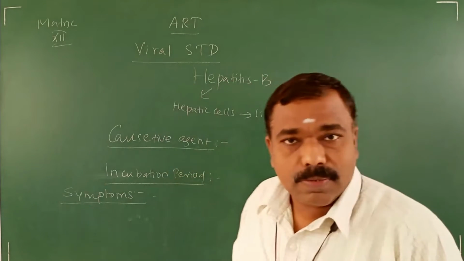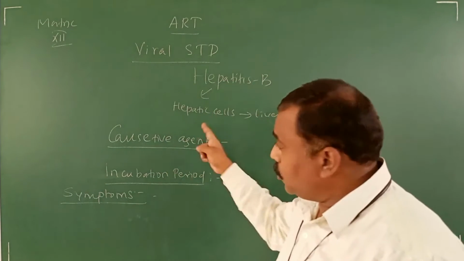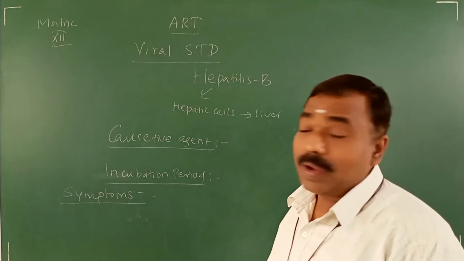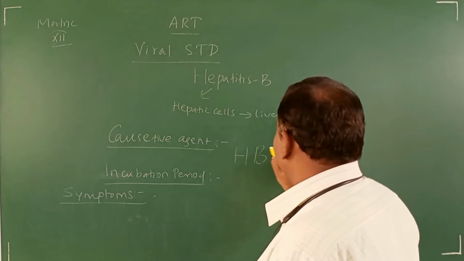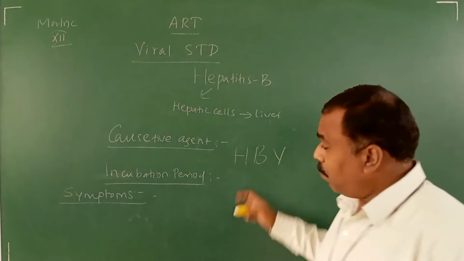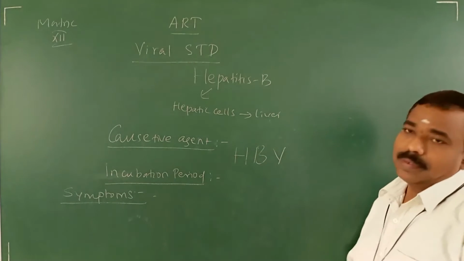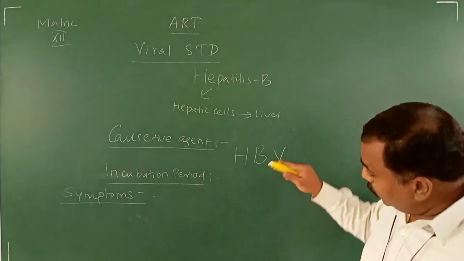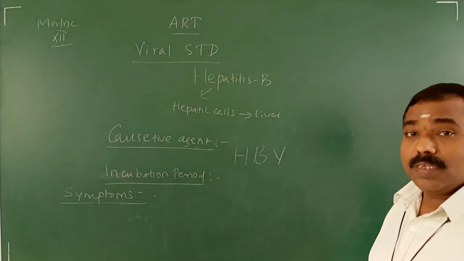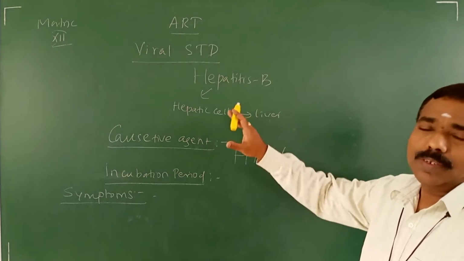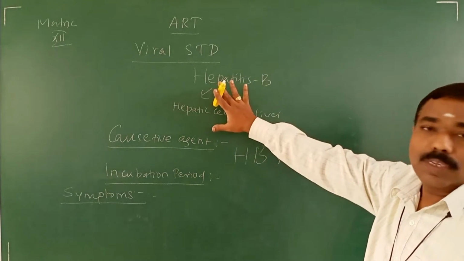So this disease's causative agent is also called hepatitis B virus, generally HBV. A virus is also there, C virus is also there, but among A, B, C, the B is much more dangerous. That's why it is kept in your syllabus.